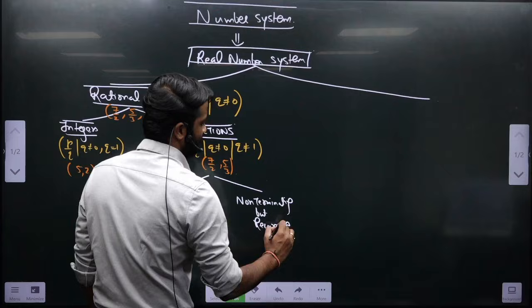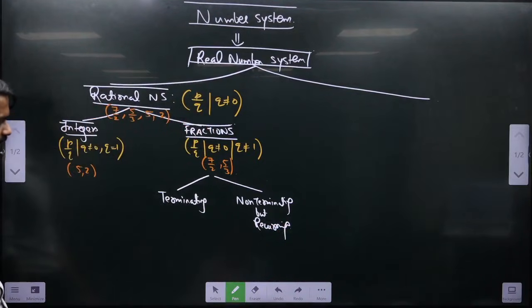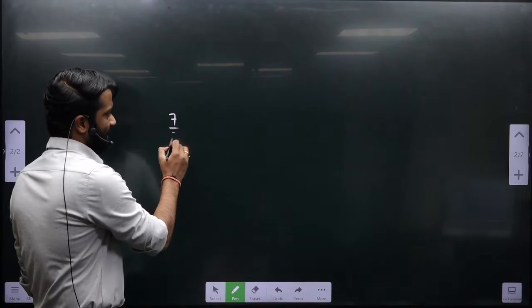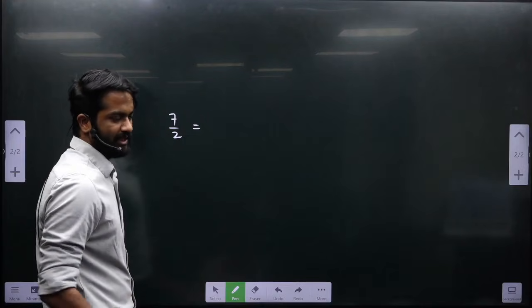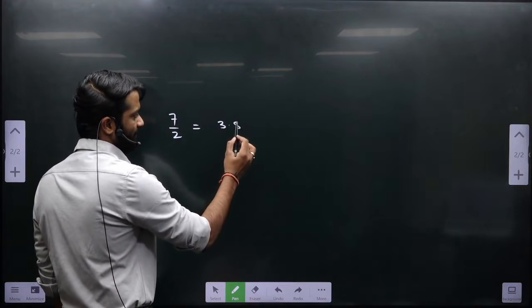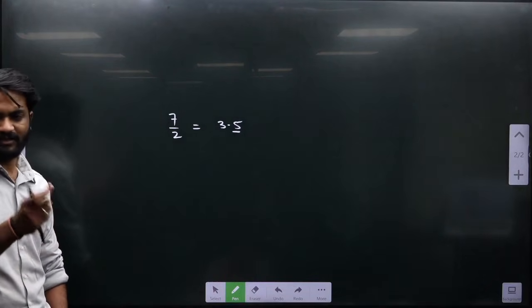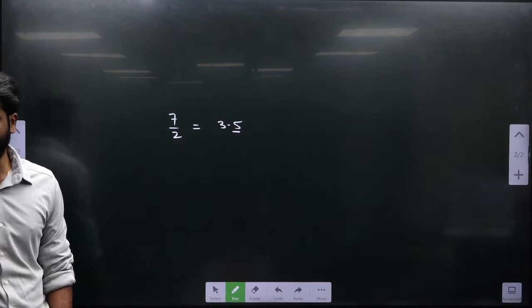Don't worry, I will explain. See here, 7 by 2 and 5 by 3. What is the final outcome of 7 by 2? It is nothing but 3.5. So it is getting terminated after one digit. After the decimal, one digit is there and it is getting terminated.